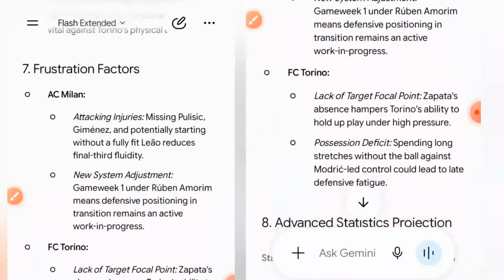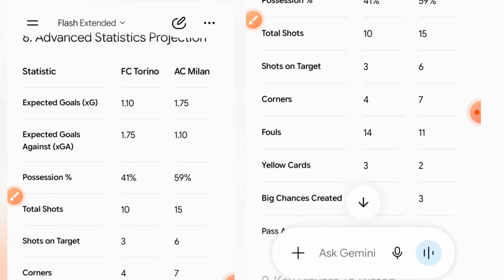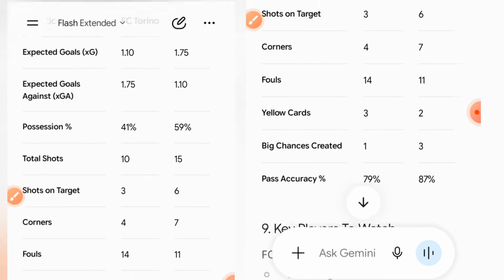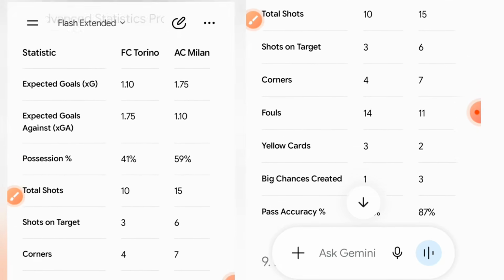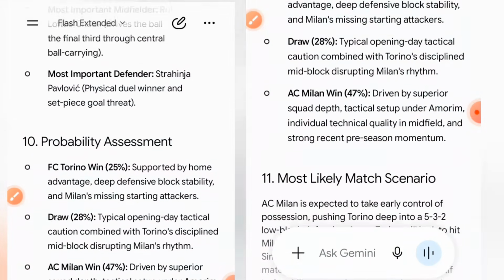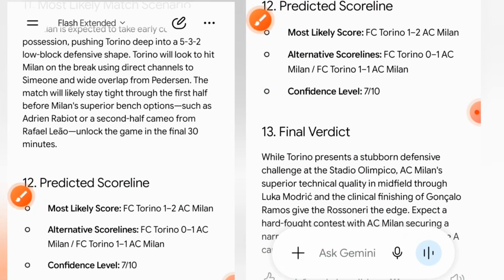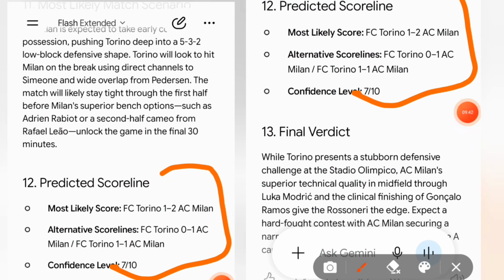So for those people that have interest in looking into statistics, data, stuff like that, you are going to get the projected stats for the match. And proceeding, we have the predicted scoreline here, and my final prediction for this match is home team under 2.5 goals. That is, FC Torino is not expected to score more than 2 goals in this match.